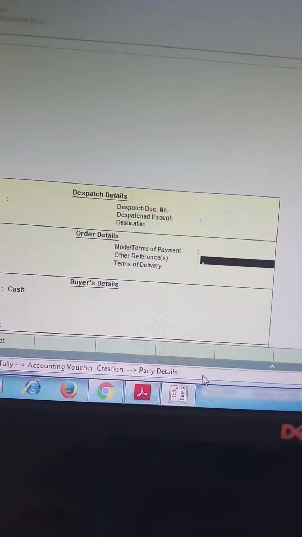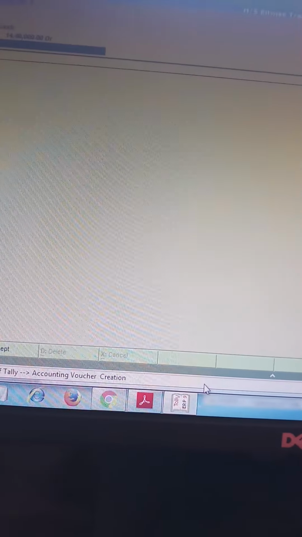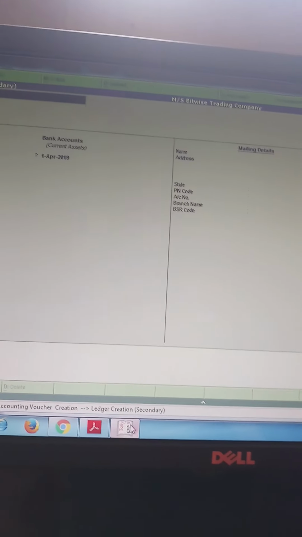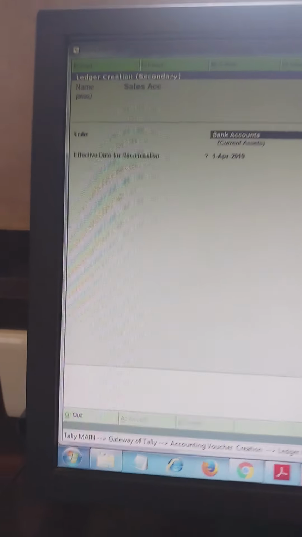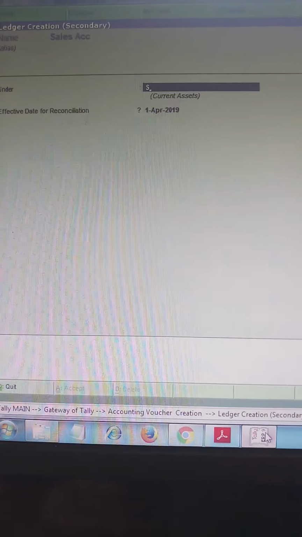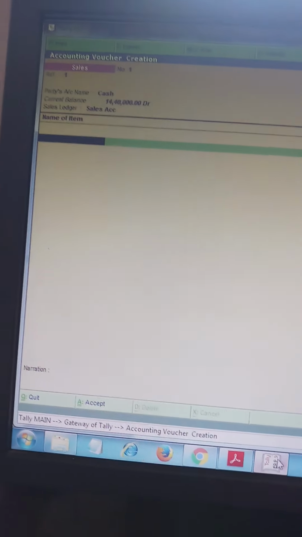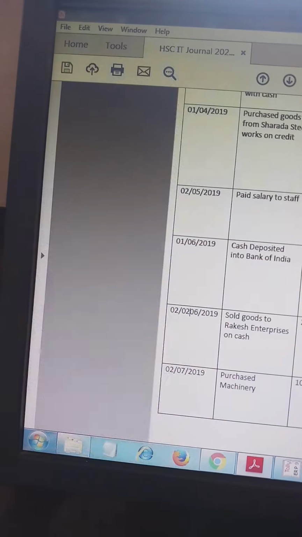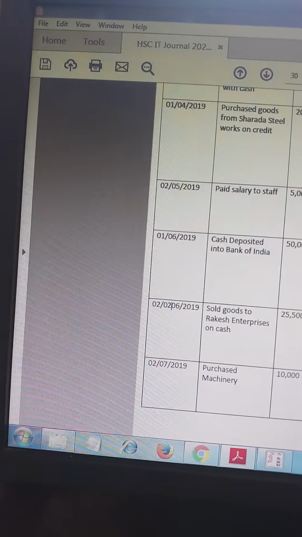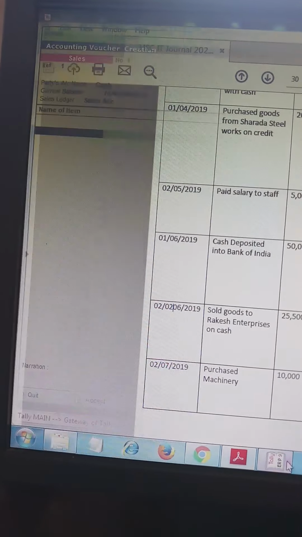Debit to cash account, and here you have to create sales account. Under sales account, okay, name of the item is what? Goods, and amount is 25,500.